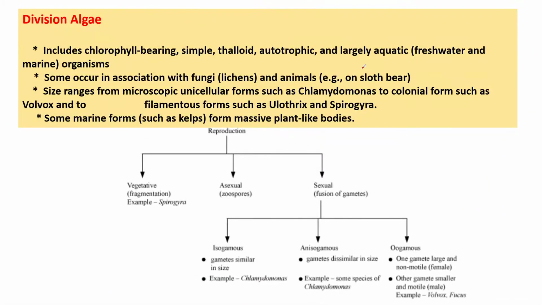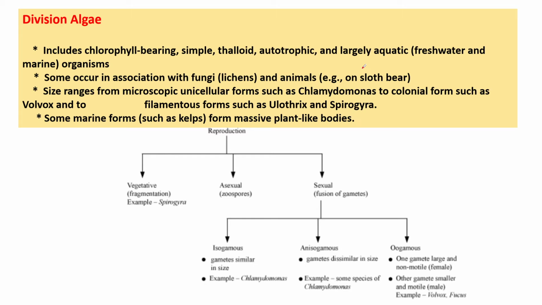Division algae includes chlorophyll bearing, simple thalloid, autotrophic and largely aquatic organisms, in freshwater and marine water. Some occur in association with fungi, that is lichens, and animals like sloth bears. The algae are chlorophyll bearing organisms which possess unicellular sex organs or multicellular ones in which every cell forms a gamete. Algae come under Thallophyta.